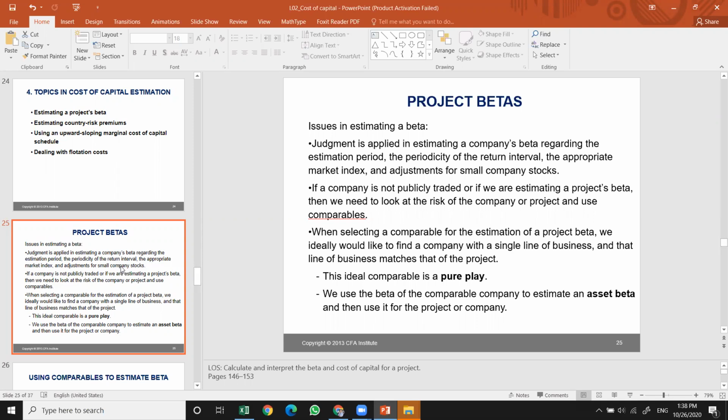So for BI Group to estimate the betas, we're going to use the Basis company's information. So they should be in the same line of business. This ideal comparable is a pure play methodology. So we use the beta of comparable companies to estimate an asset beta, then use it for the project company.